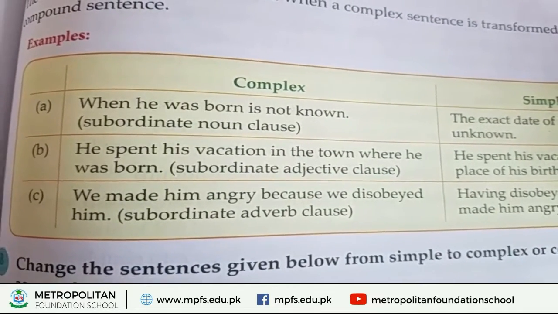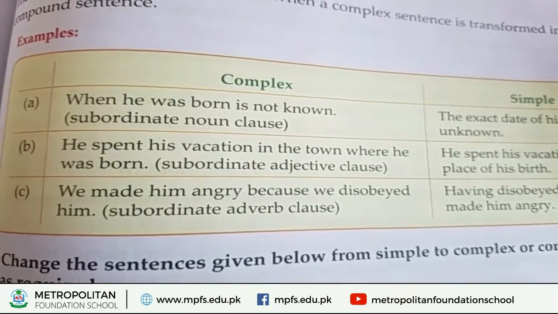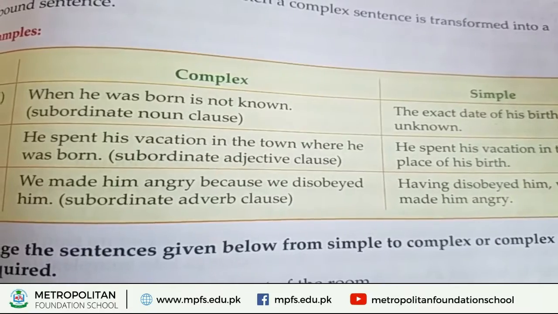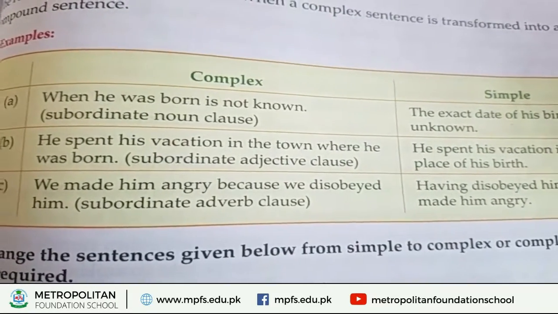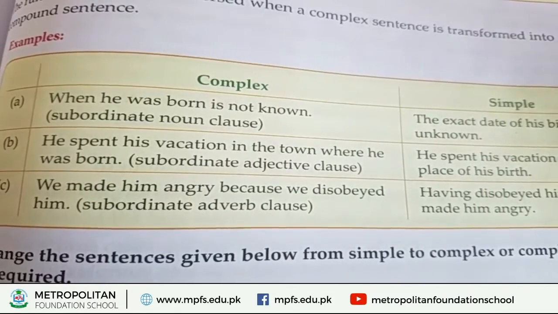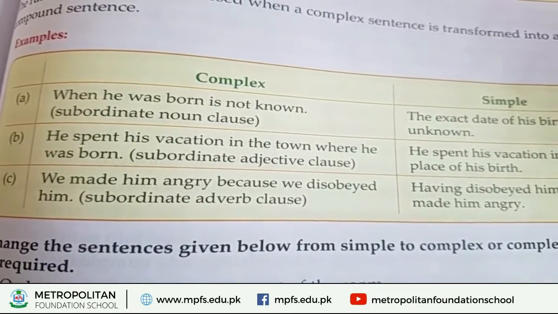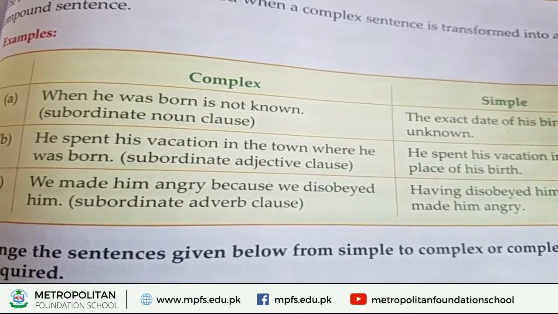Now move on to complex sentence C. We made him angry because we disobeyed him. In this sentence the subordinate adverb clause is shown.